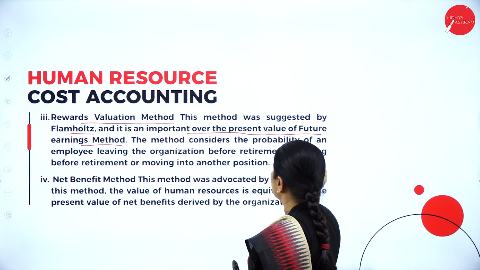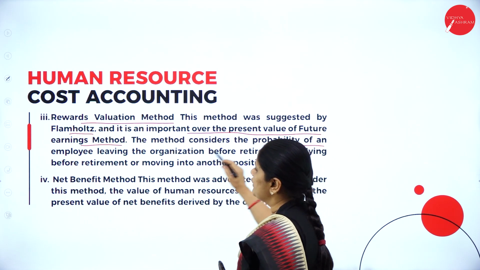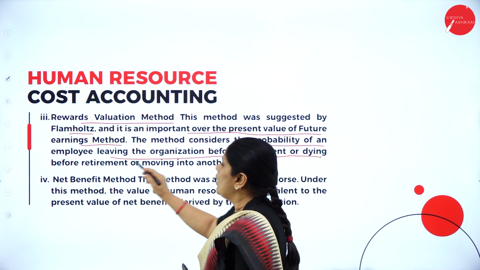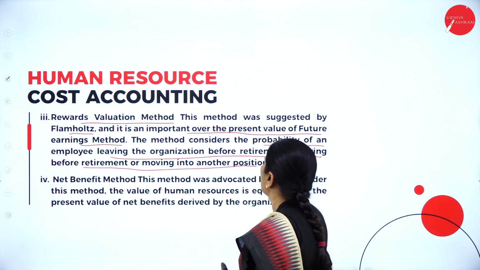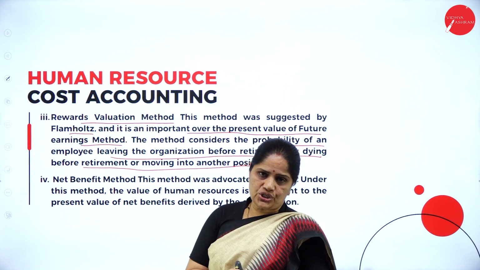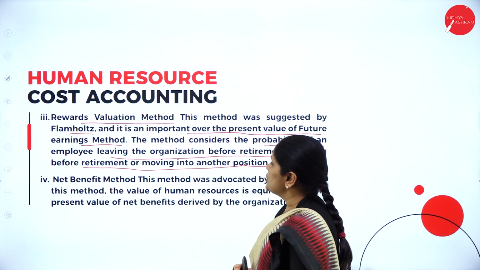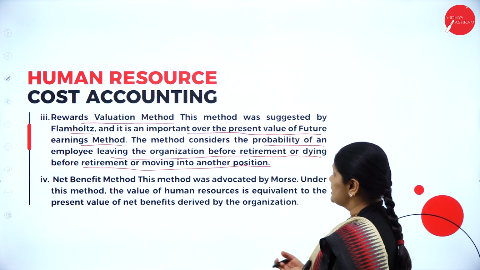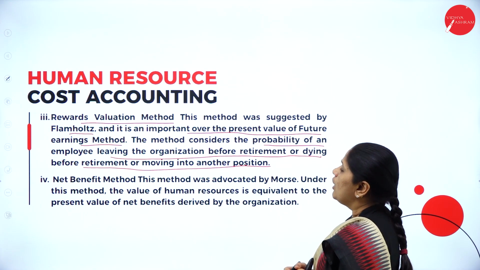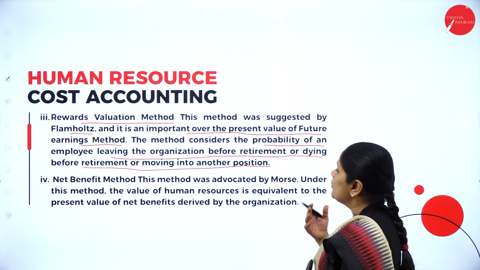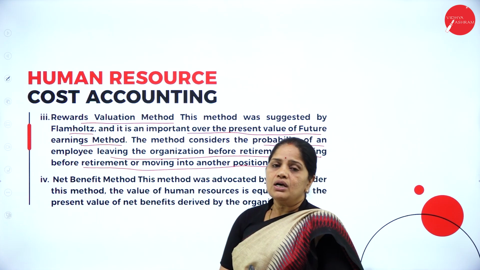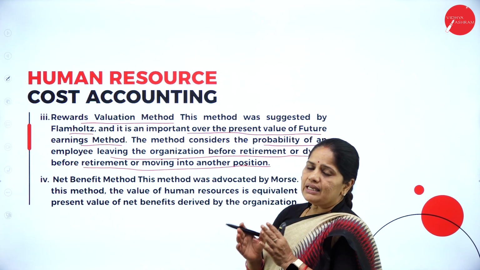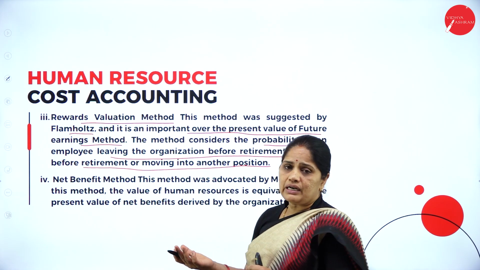This method considers the probability of an employee leaving the organization before retirement, or dying before retirement, or moving into another position. So in this rewards valuation method, it considers the probability of the employee leaving the organization before retirement or dying before retirement or moving into another position. So you are just calculating the value by assessing when the employee will leave the organization.